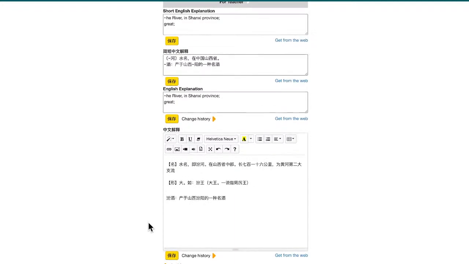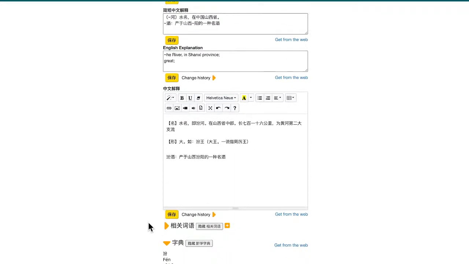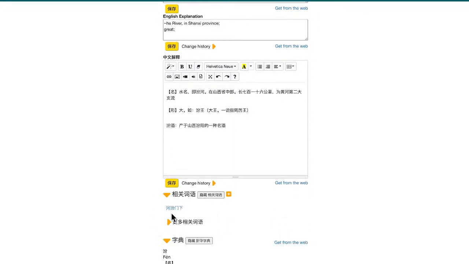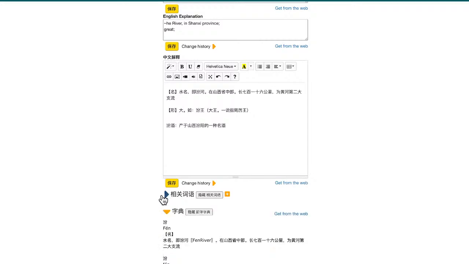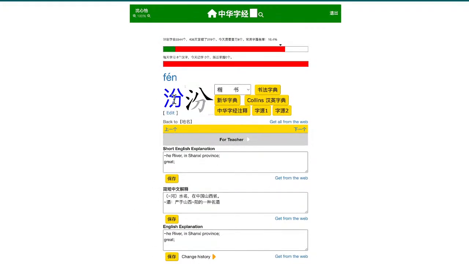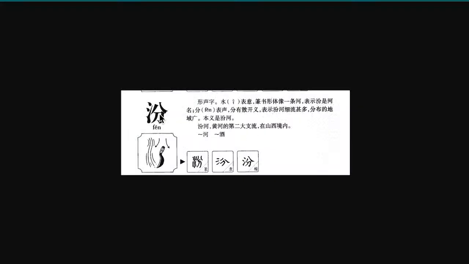So this character is used pretty much only in naming places. You can see there's a 分 on the right hand side to represent the sound. Now 分 has the meaning of split, right?